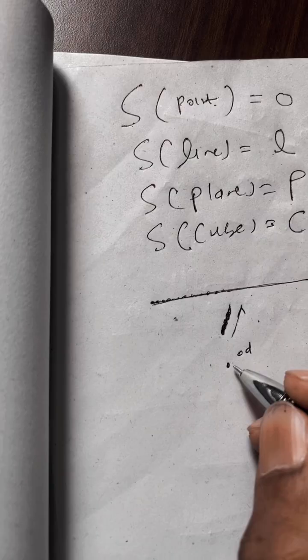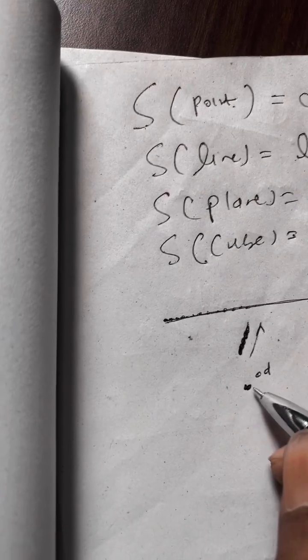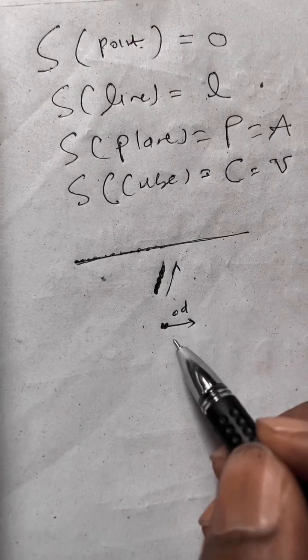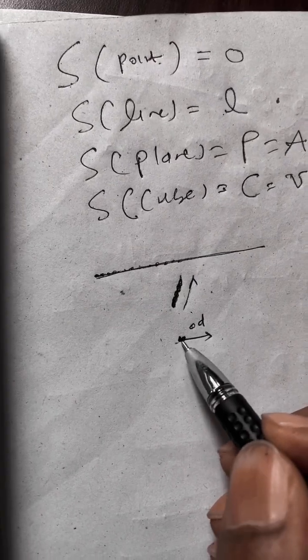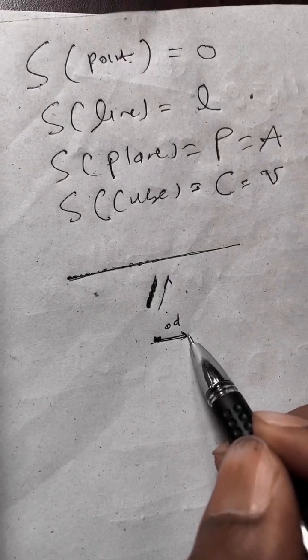Because a point is a zero-dimensional object, it has no size. So if you put one point on top of another, it cannot extend. There is no extension happening here. You see? Because zero size. How can it produce length? That is not possible.